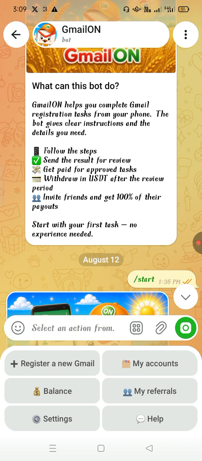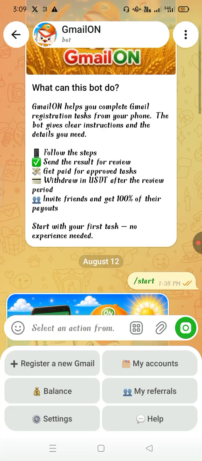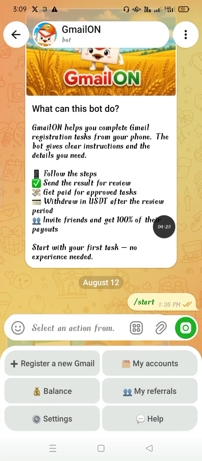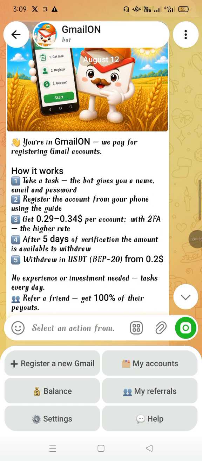You have to be honest, because if you lie, they will review it, but if it's not well done, they'll tell you. Then you start the task by clicking on start. The first time you click on the link, it takes you to Telegram, and you'll see something like this. After that, you click on start, and then you'll be able to see something like this.